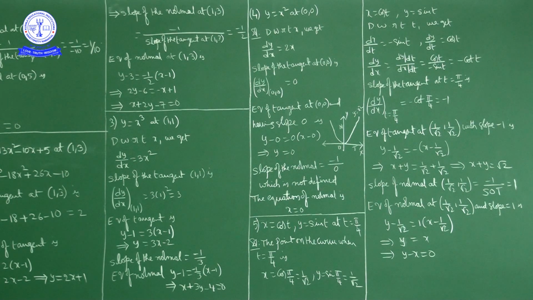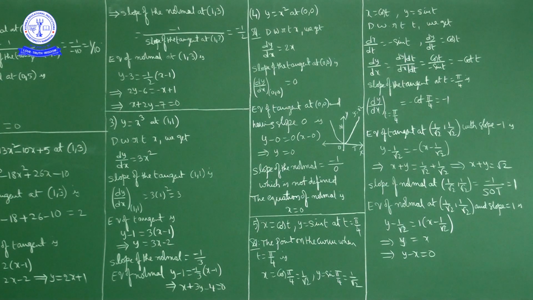Next, question number 5. X is equal to cos t, y is equal to sin t at t is equal to pi by 4. Now first of all, I will find the point on the curve. So point on the curve means in place of t substitute pi by 4. So x is equal to cos pi by 4, y is equal to sin pi by 4. Cos pi by 4 is 1 by root 2, sin pi by 4 is also 1 by root 2. So x comma y is 1 by root 2 comma 1 by root 2. So the point on the curve is 1 by root 2 comma 1 by root 2.